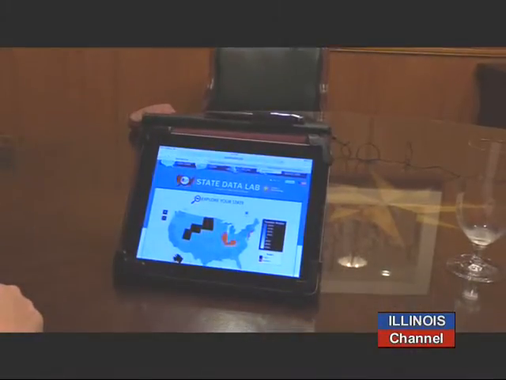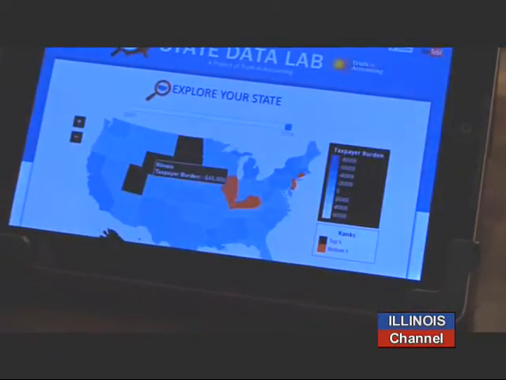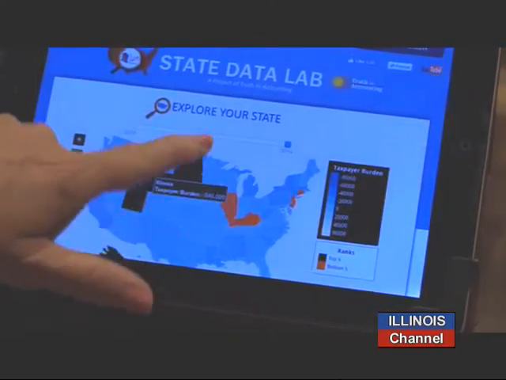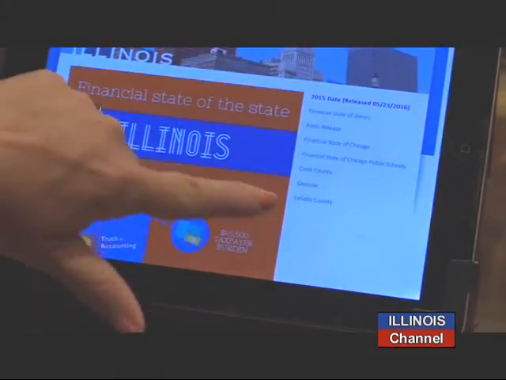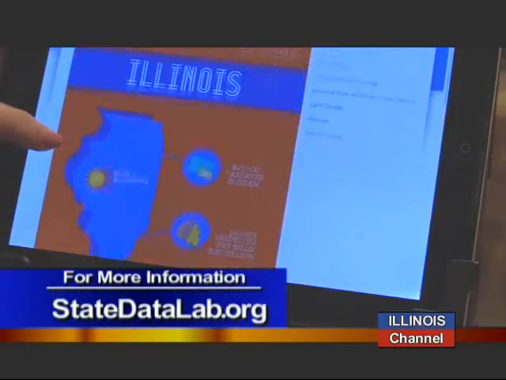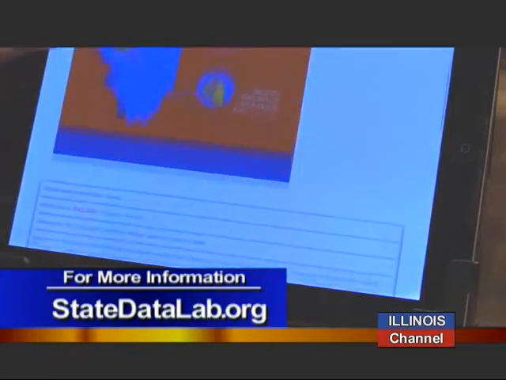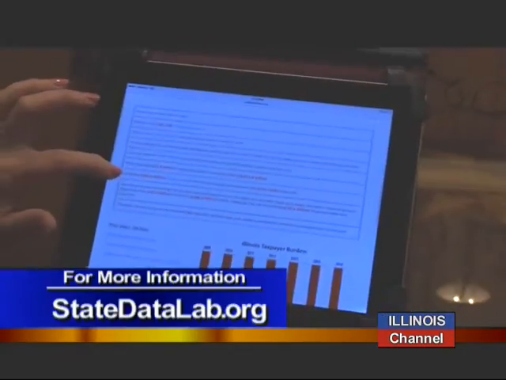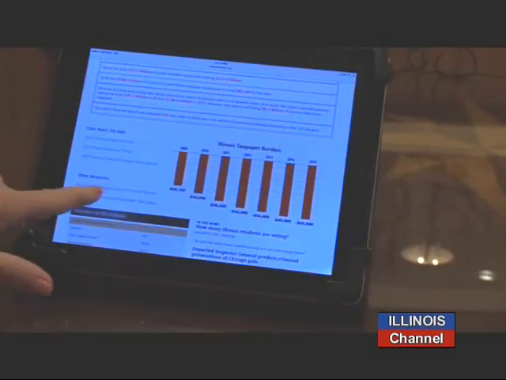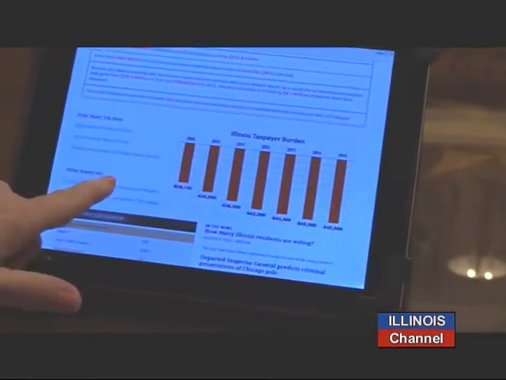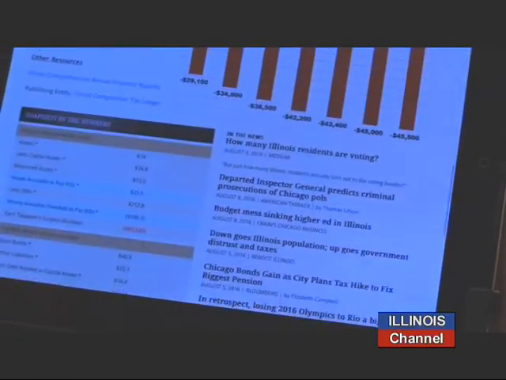Yes, so State Data Lab allows you to go onto your individual state. So we'll go on to Illinois, and you can find the Illinois financial state of the state and any other financial state of the states that we've done for that state. So we've done the City of Chicago, the Chicago Public Schools, and then you can find more detailed information about the City of Chicago and how their taxpayer burden has grown. And also there are great links to the state's financial report, for every single state.